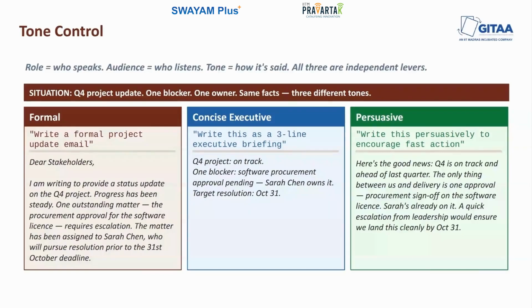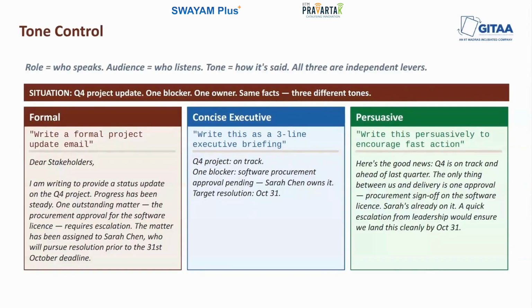So you can have the same role writing to the same audience in completely different tones, and the output will be meaningfully different. So let's look at a few examples. So we have a quarter four project update, one blocker, one owner, same facts, but we want to write this in three different tones. So the three tones we are looking for here are formal, concise executive, and persuasive.